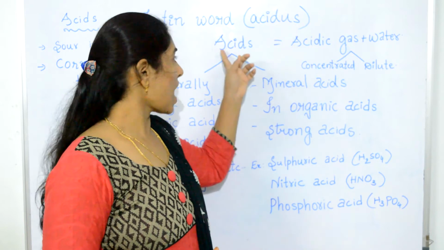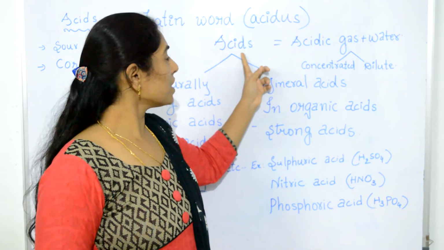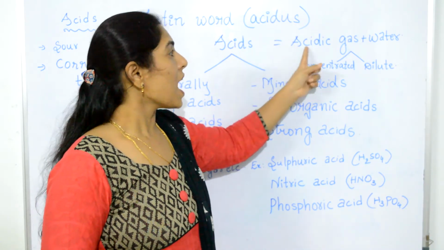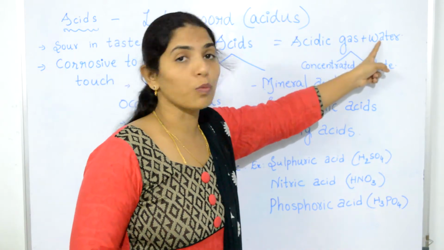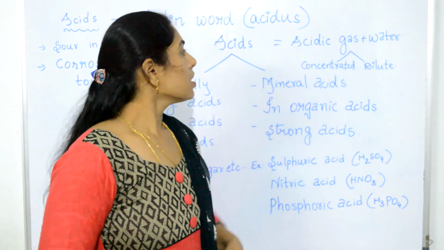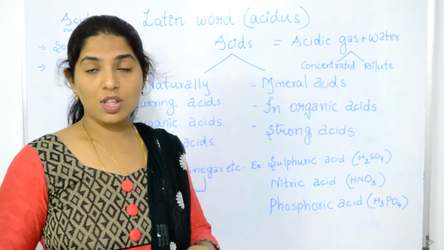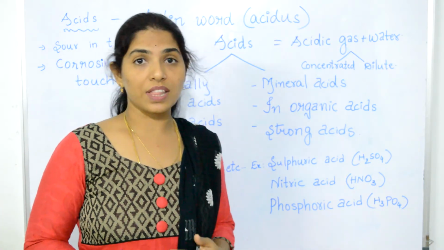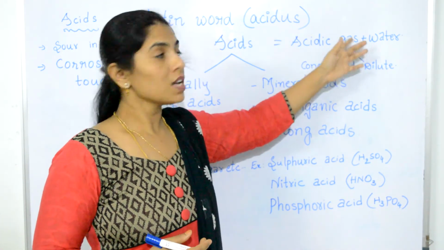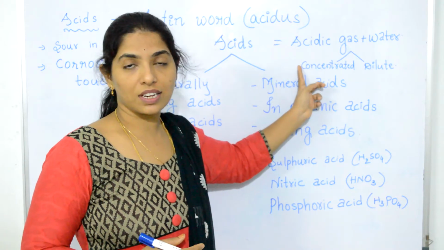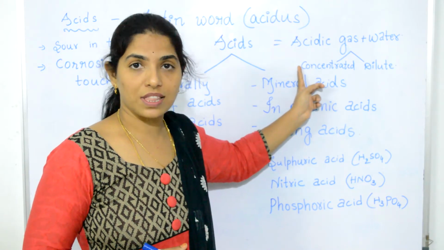Now what are these acids? These acids are solutions of acidic gas mixed with water. If the solution contains more acidic gas compared to water, then we say that acid is concentrated acid.